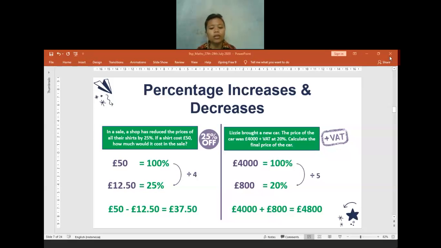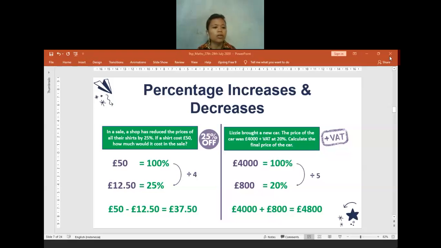So in here 20% is equal to 800. Because there is a tax, the price will be getting higher. That's why I will have to add the 800 to 4,000. So the final price for the car will be equal to 4,800.